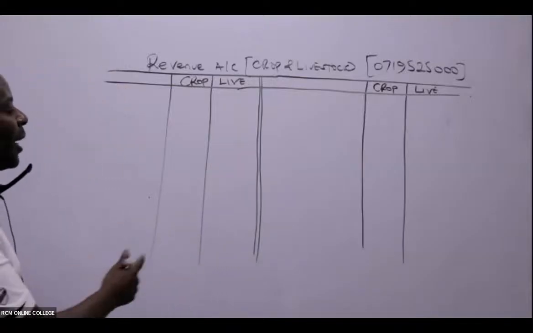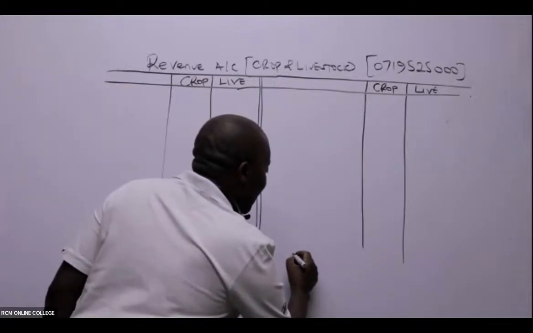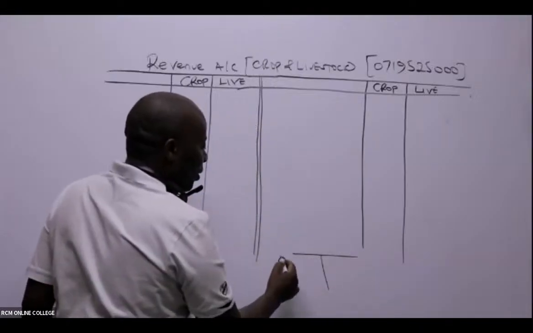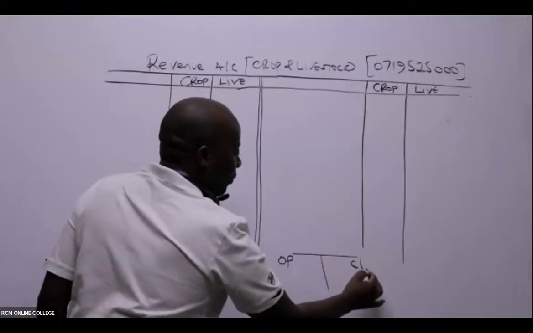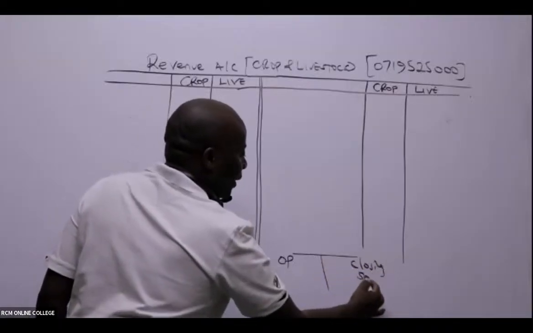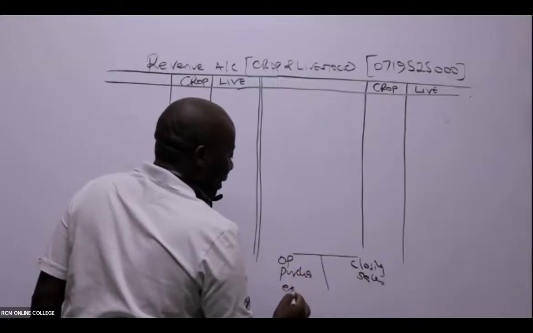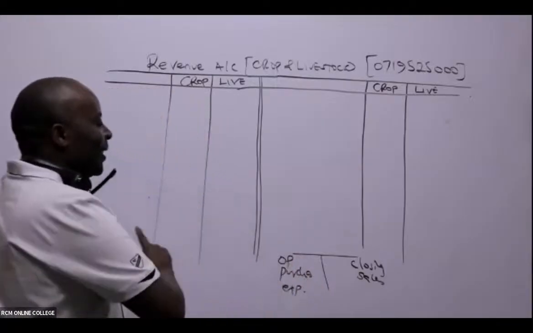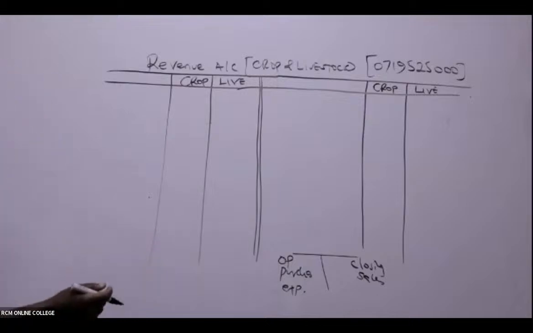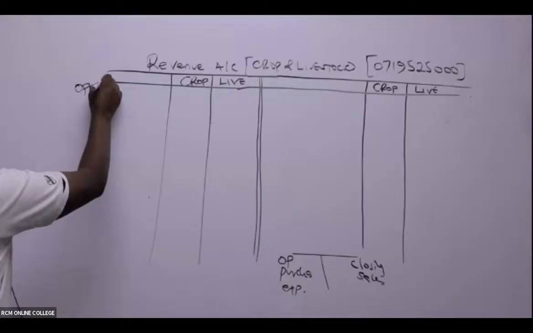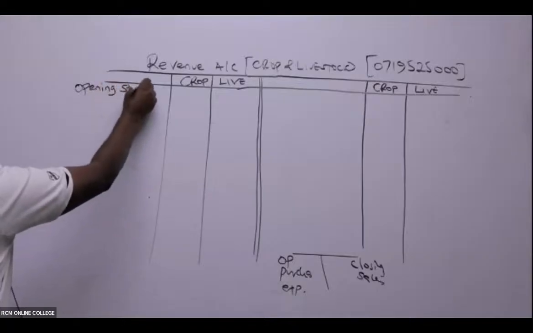So then remember our small T account. For the sake of you remembering it, we have here opening stock, closing stock, sales, purchases, and then expenses. I will never forget this since the time I was taught it. So I shall start with the opening stock.